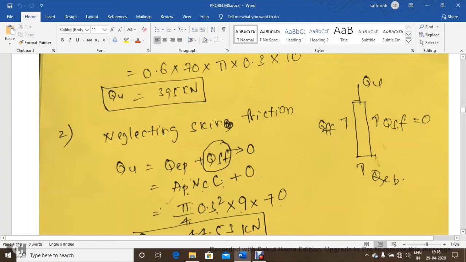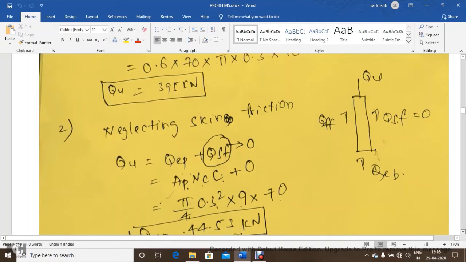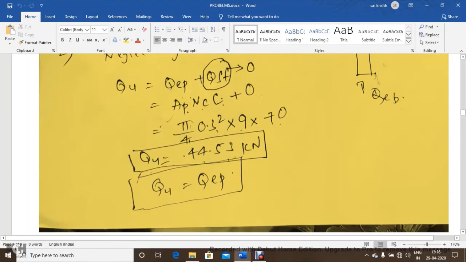The area of the pile can be calculated using pi by 4 into d square, 0.3 square. Nc value we take as 9. Cohesion value is 70. If you substitute all these terms, you get the ultimate load carrying capacity by neglecting skin frictional resistance: 44.53 kN is the load carrying capacity of the pile foundation by neglecting frictional resistance here.